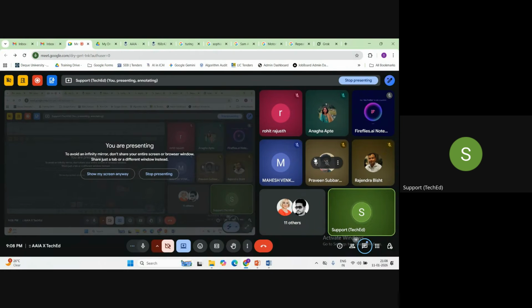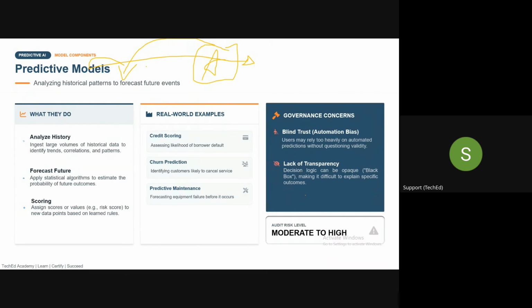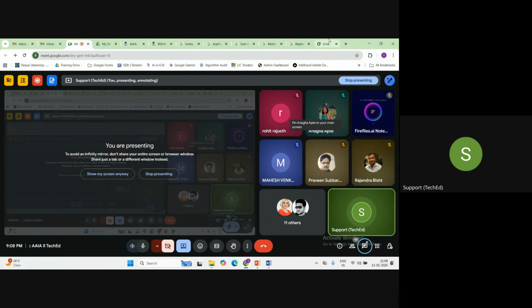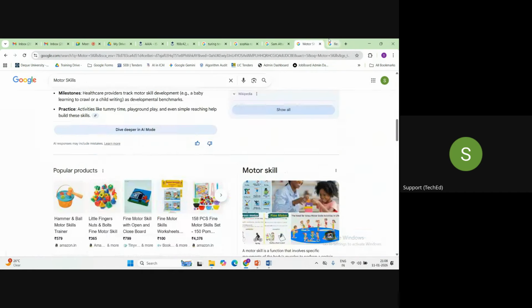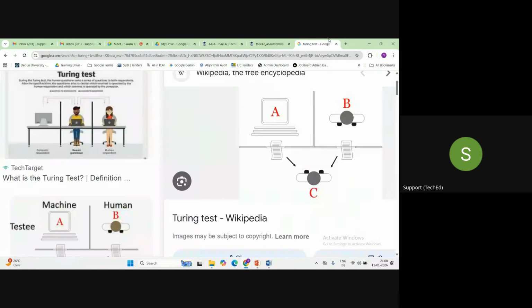Correct, guys? Because we have already been auditors for the last 15 to 20 years. It is just that we need to understand AI, how it is functioning, what can go wrong, what the risks are, and what guardrails can be there. Then obviously we can use our auditor knowledge and perform the audit accordingly. So this AAIA will definitely help you to achieve your goal.